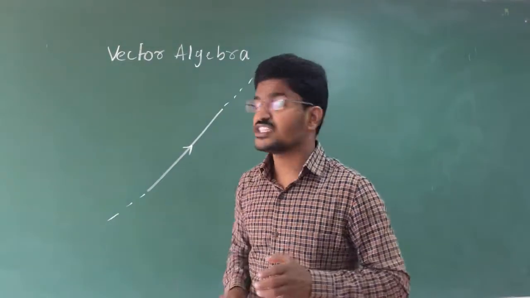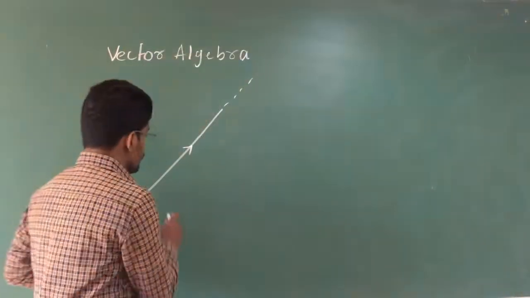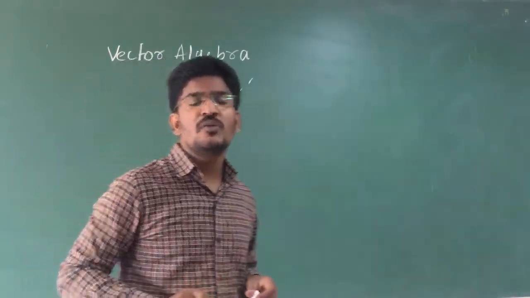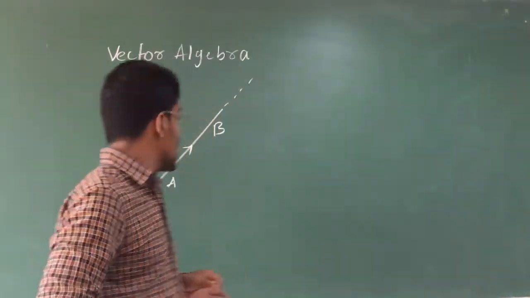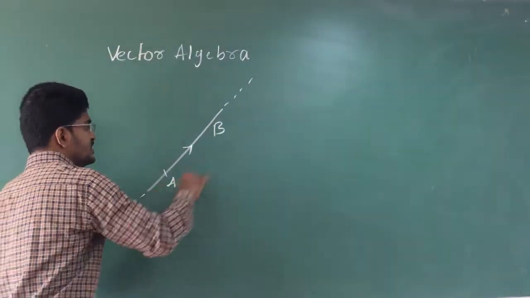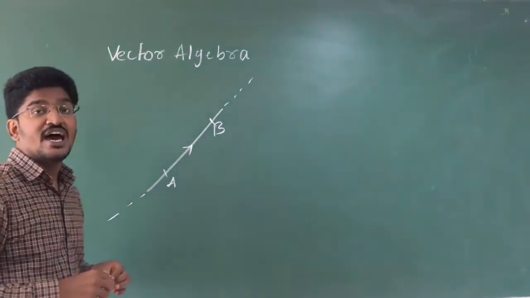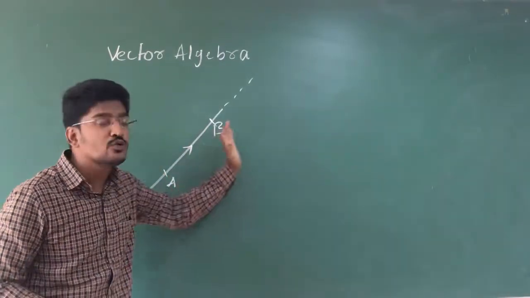If I give a direction for this line, it is understood that this line has to move from A to B. Next, I will put two dots on the line. That means I am going to consider only this much part of the line, from A to B.